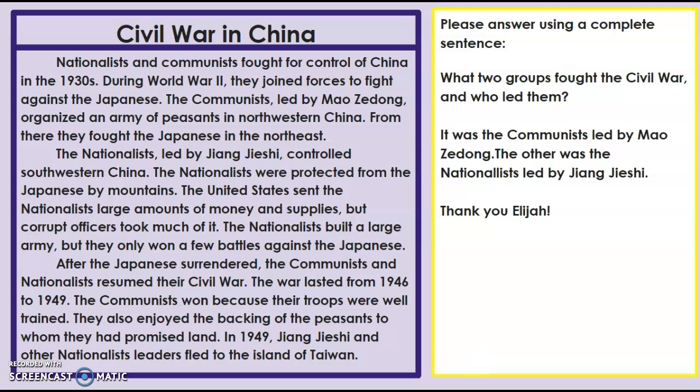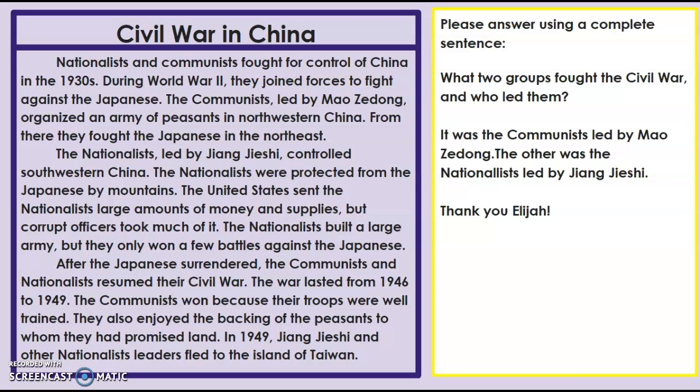So this week you guys were reading about the Civil War in China. And the first question was, what two groups fought the Civil War and who led them? And Elijah helped me out with this answer right here. It was the communists led by Mao Zedong. That's how you say that name. And the other was the nationalists led by Chiang Kai-shek.